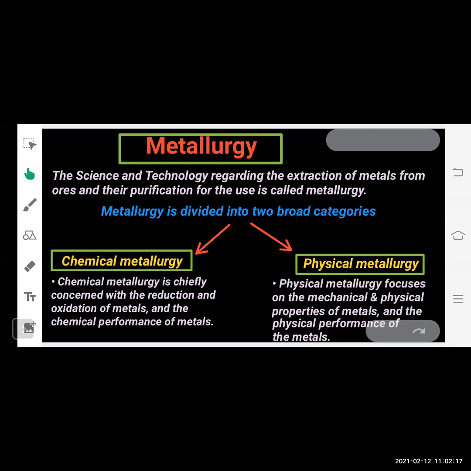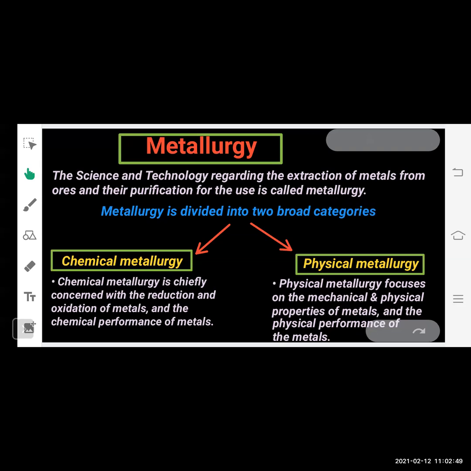Now we are moving on to the main topic of the chapter, that is called metallurgy. Now you can see that in the name itself, the word metal is given. That means metallurgy is the process which is related to metals. So here we are going to basically focus on metals. The science and technology regarding the extraction of metals from ores and their purification for use is called metallurgy. So we have to learn the definition of metallurgy.